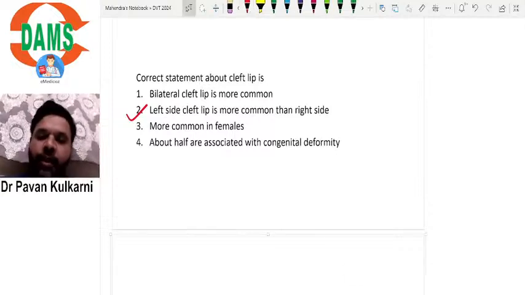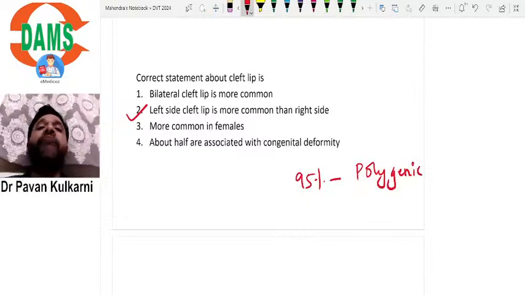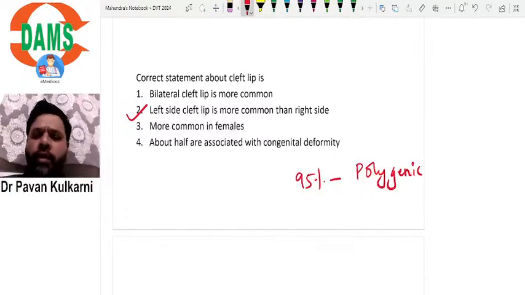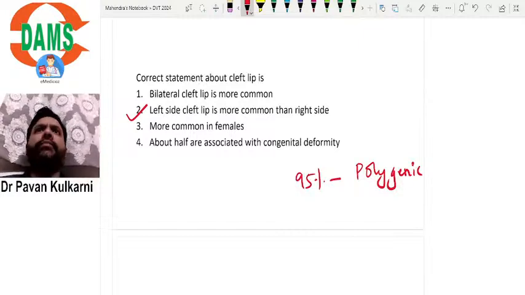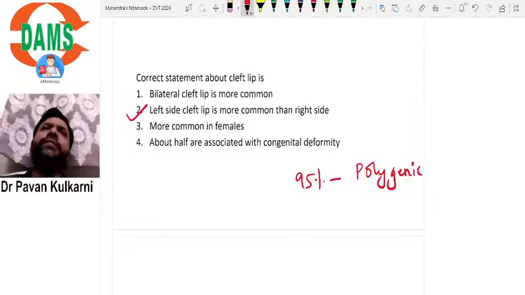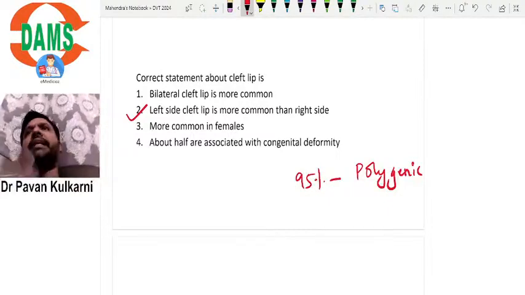Because as we have discussed in the class, 95% of the cleft lip are polygenic. That means they are multifactorial. There could be some environmental factors, there could be some genes involved. So they are not congenital. For example, if a mother is a smoker or an alcoholic, the child will develop the cleft lip. So they are multifactorial. So half of them are not associated with a congenital deformity. That's wrong. So left side cleft lip being more common than the right side is the correct option.